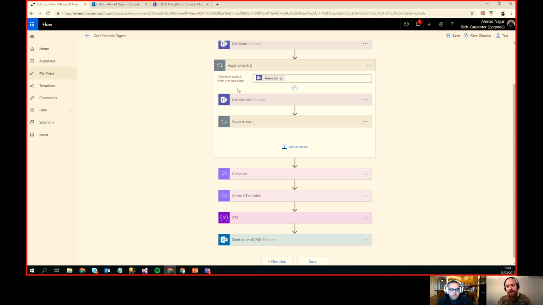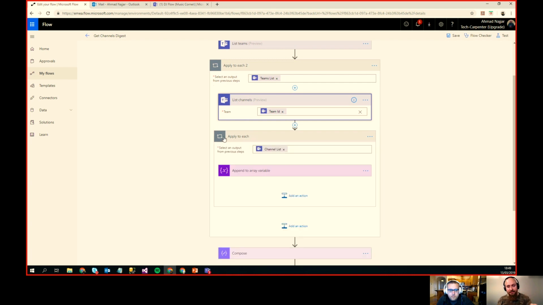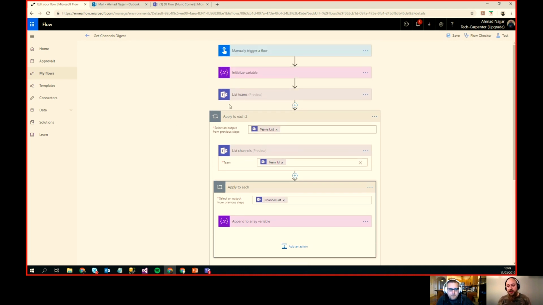The second thing is I loop through those teams, and then I get each channel for each team. So notice I've listed the teams and then I listed the channels based on the team I got, because it's looping through that.